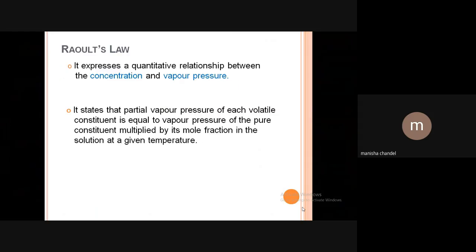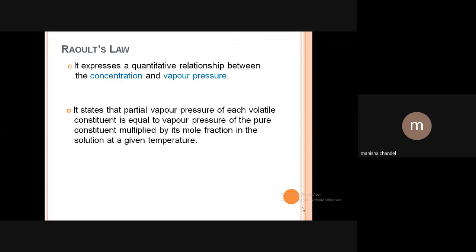Then Raoult's law. As we know, the ideal solution follows Raoult's law and the real solution doesn't. So what is Raoult's law? It expresses a quantitative relationship between the concentration and vapor pressure. Basically, it is a relation between concentration and vapor pressure of a solution or mixture.